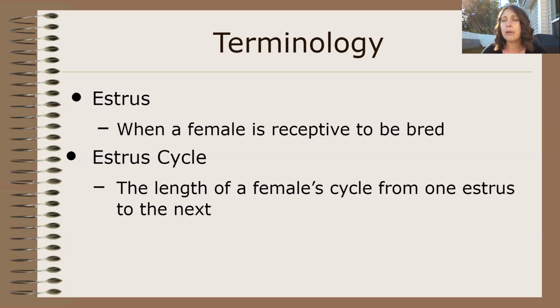So estrus is when the animal is able to be bred. The estrus cycle is the whole thing, when she's able to be bred and when she's not able to be bred.